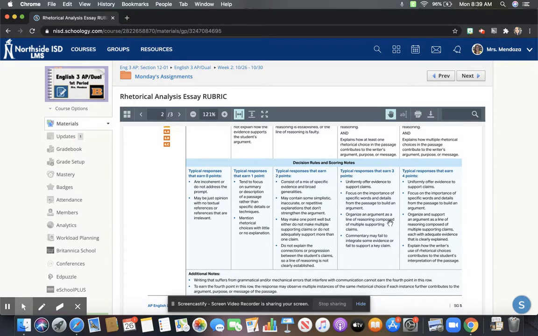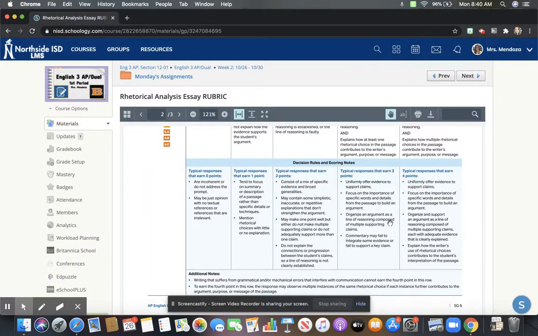Your commentary may fail to integrate some of the evidence, but ultimately the intentions were there, right? There was a good faith attempt. But even if there were some paragraphs where you provided more evidence versus others, there was still that uniformity in being able to provide commentary to tie back that information to your claims and your thesis statement.